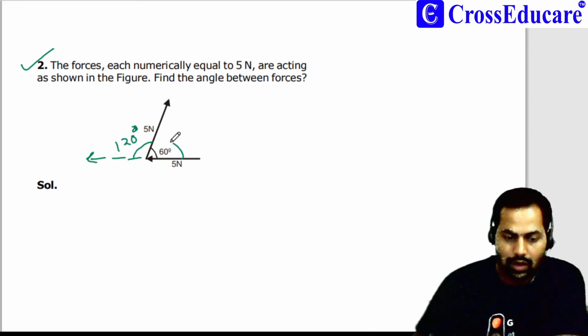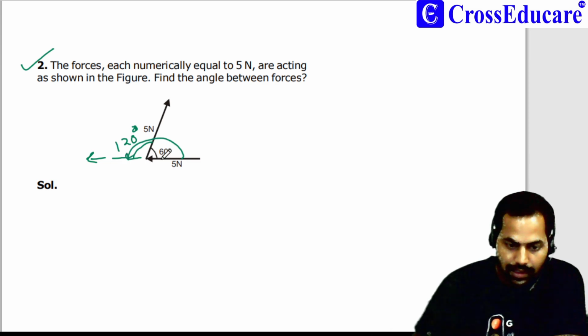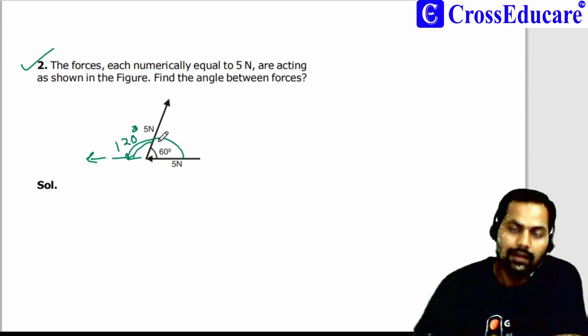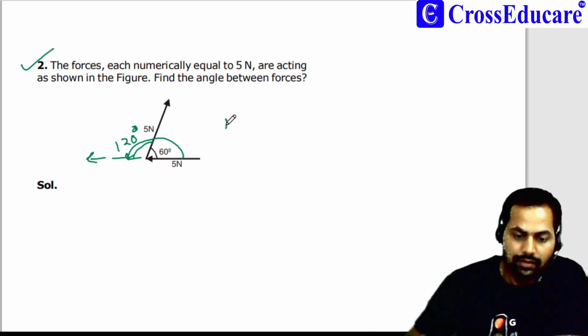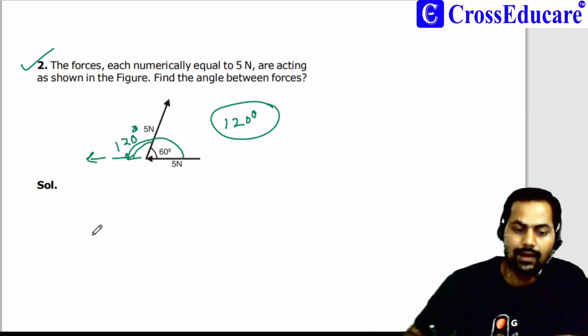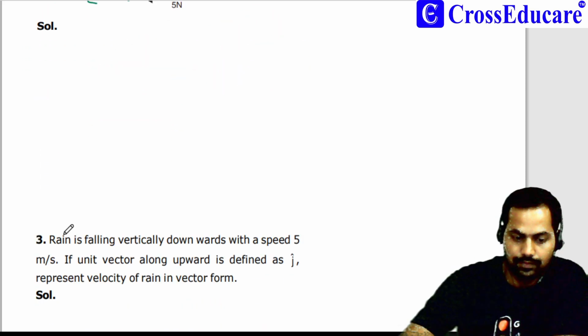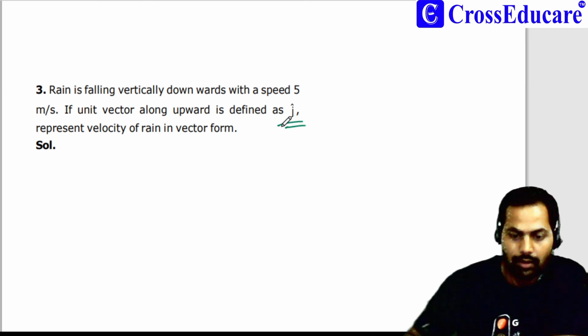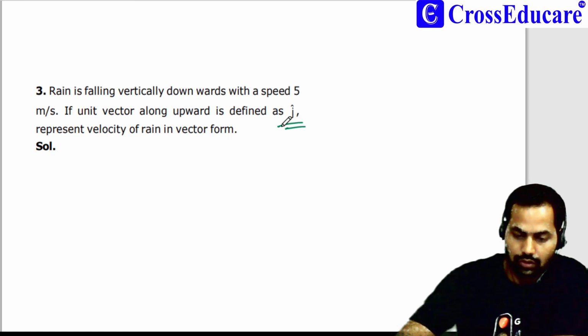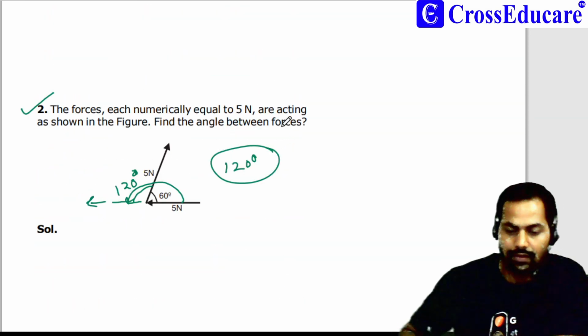The whole angle is 180 and this is 60 degrees, then 180 minus 60 will be 120 degrees. So the answer will be 120 degrees. Clear? Now leave this question because I have no idea about unit vector yet. So this is the introduction of vector.